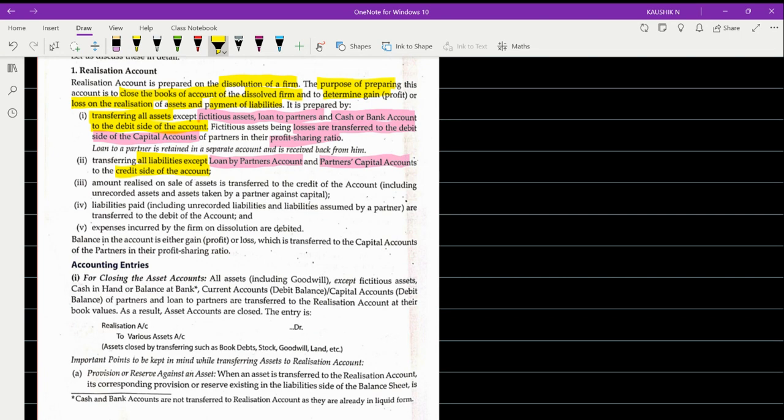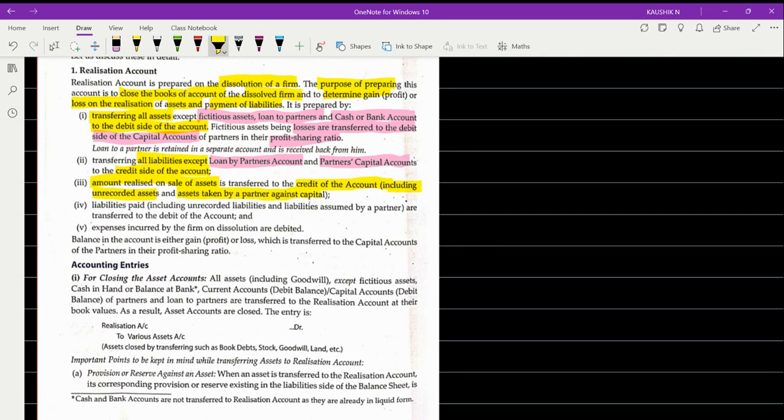The next one, amount realized. Whatever amount is realized on sale of assets will be transferred to the credit of this account, including the unrecorded assets and the assets that are taken by a partner against capital.